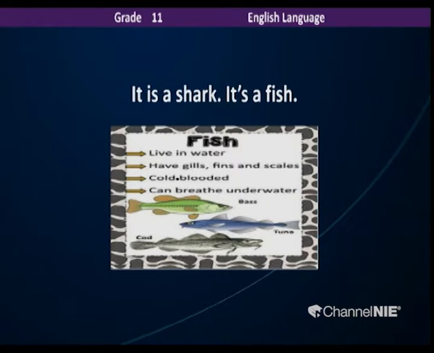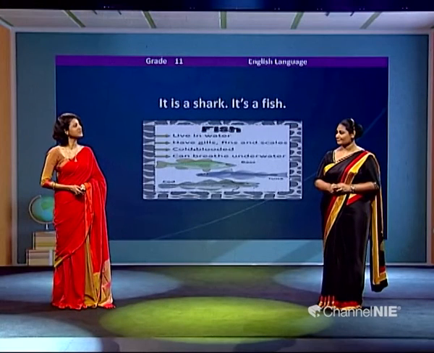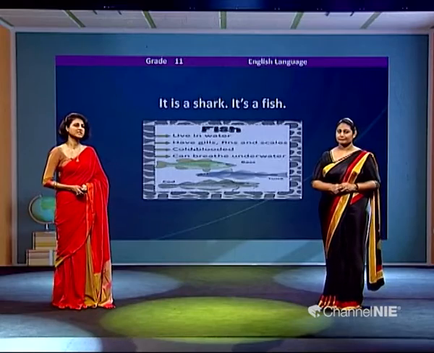They can breathe underwater. Can we breathe underwater? No, we can't. So that's why we are mammals. Well, but the whale is a mammal. It can breathe underwater. Well, it seems like that's something fish can do as well. So we have bass, tuna, and cod, the fish. And that's how we describe what kind of animal it is. So already you have two sentences in your description, and we are moving to the next step.